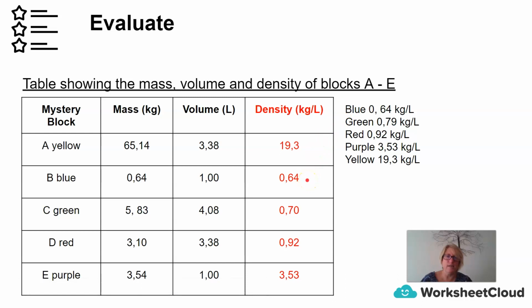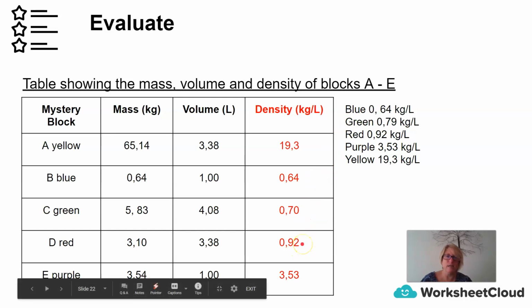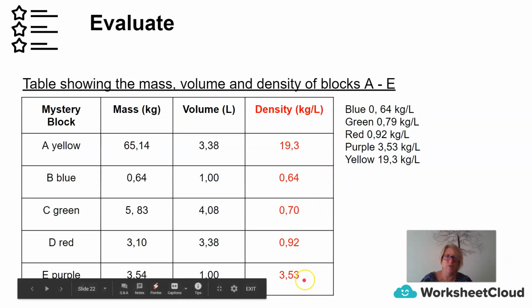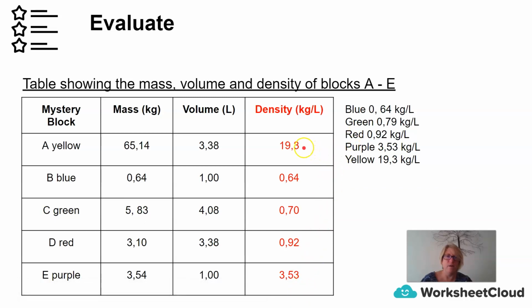Then the next highest number is 0.70, which is green. Then the next highest number is 0.92, which is red. Then we have 3.53, that is purple, and then we have 19.3, that is yellow. So now we have ordered our substances in order of increasing density.